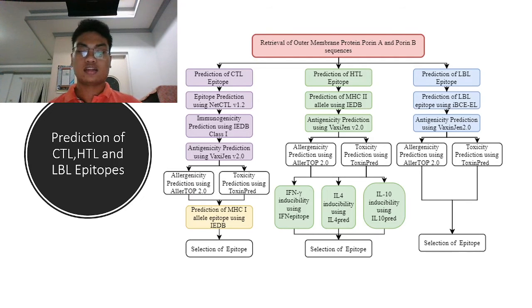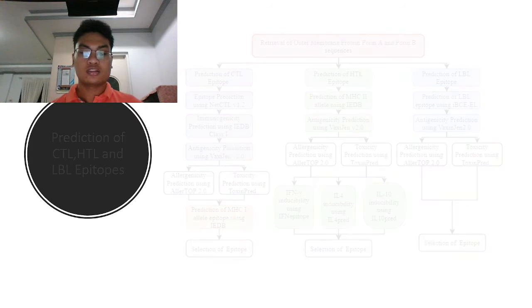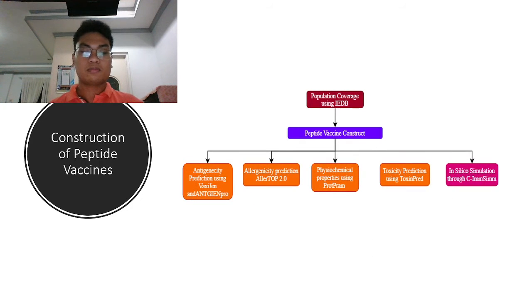Then the CTL and HTL epitopes were put through population coverage to determine their coverage of the global population. The tool used to predict the population coverage was the IEDB population coverage tool. Then the peptide vaccine construct was made after population coverage. There are three key components for a good vaccine: candidate epitopes, strong adjuvants, and stable linkers or spacers.